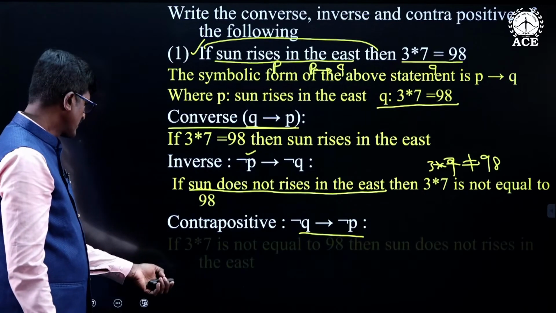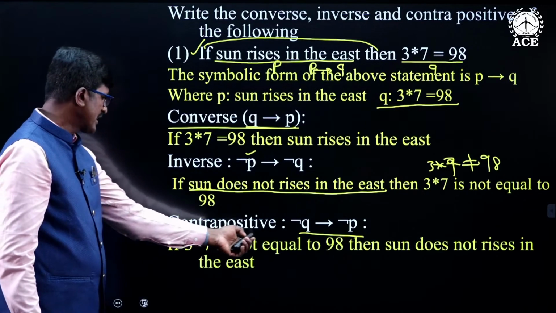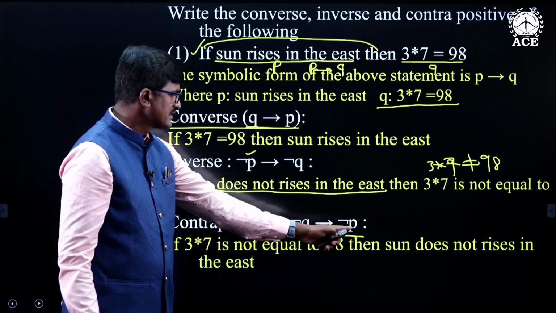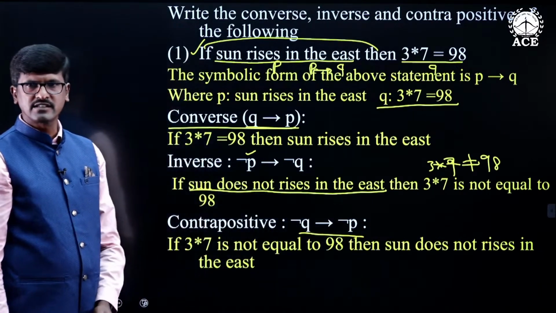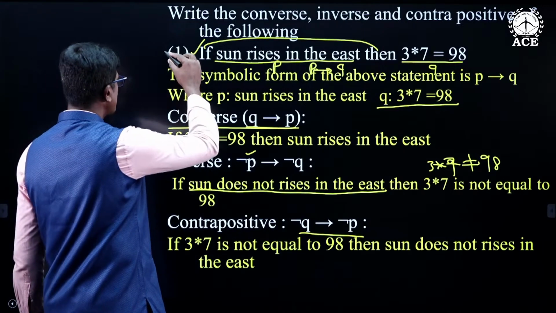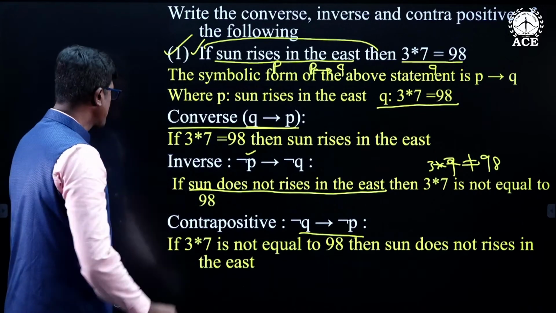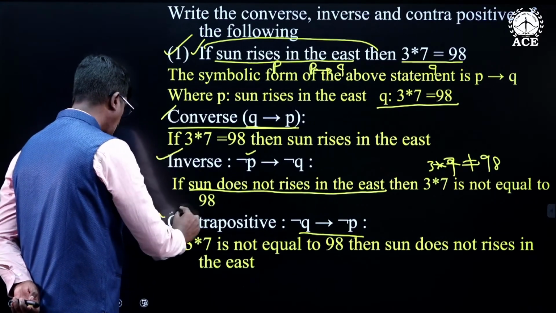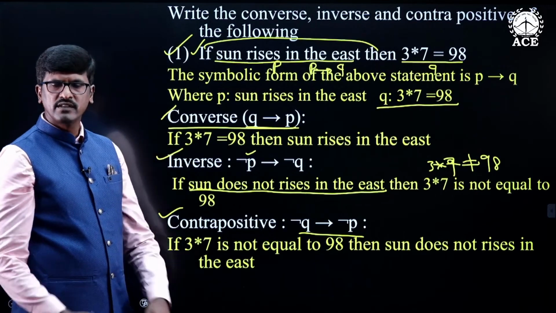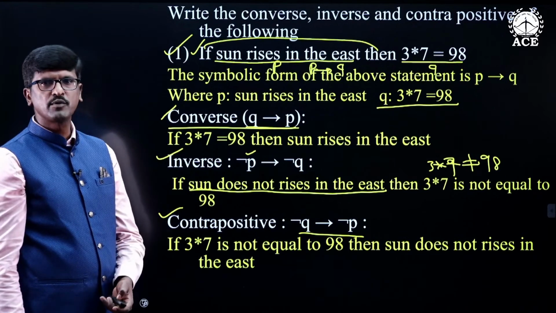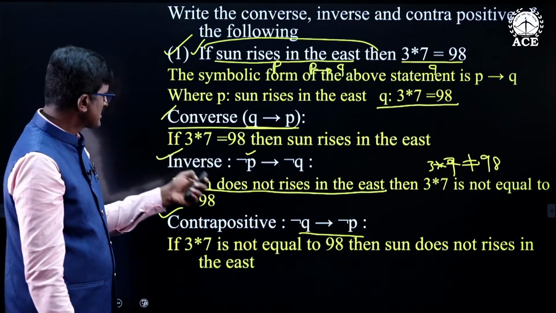Take the negation of it. If 3 into 7 is not equal to 98, then negation P: the sun does not rise in the east. So, this is the conditional statement. For this conditional statement, this is the converse, this is the inverse, and this is the contrapositive. This is how we have to find the converse, inverse, and contrapositive of the given conditional statement.